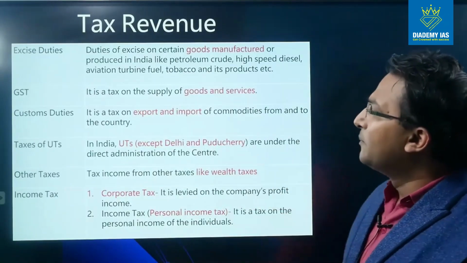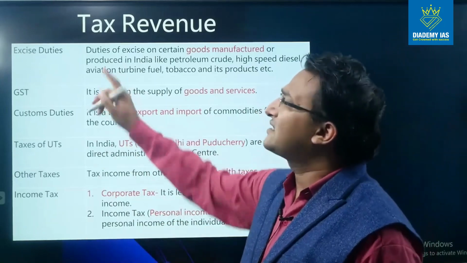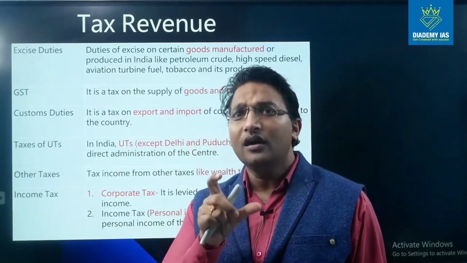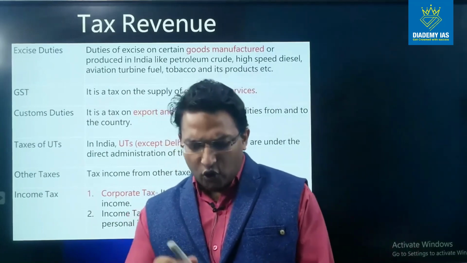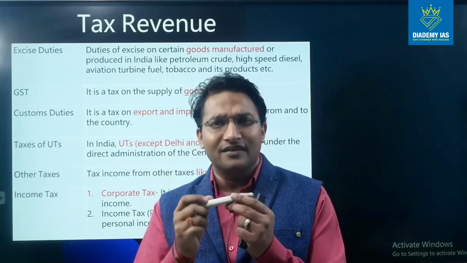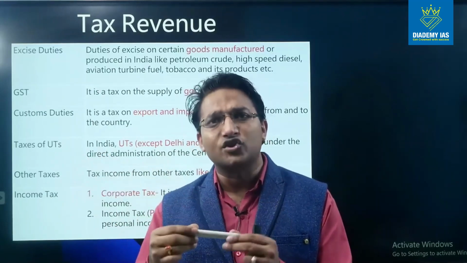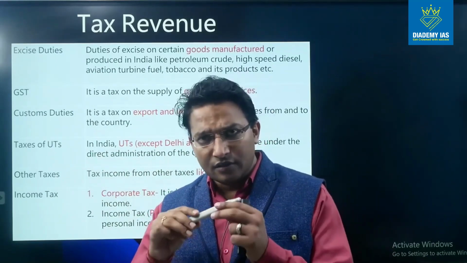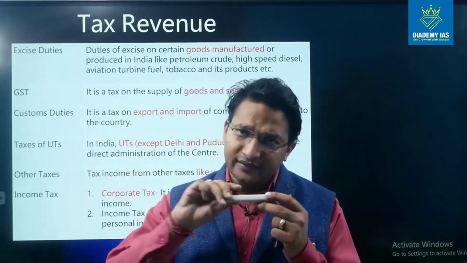Now these are the important items of the tax revenue. The first item is excise duty. Excise duty is levied on the manufacturing, right? So if we talk about this digital pen, some raw material is arranged like plastic and other components, and those items are converted into this pen.